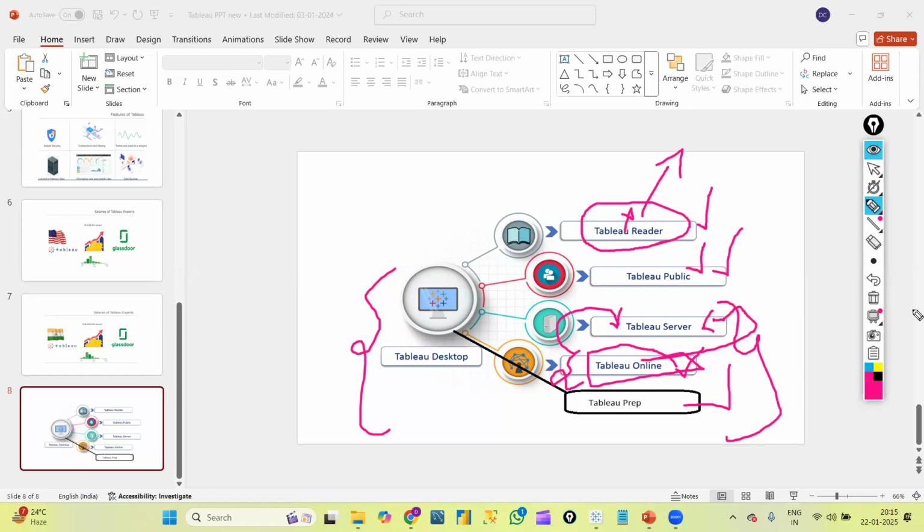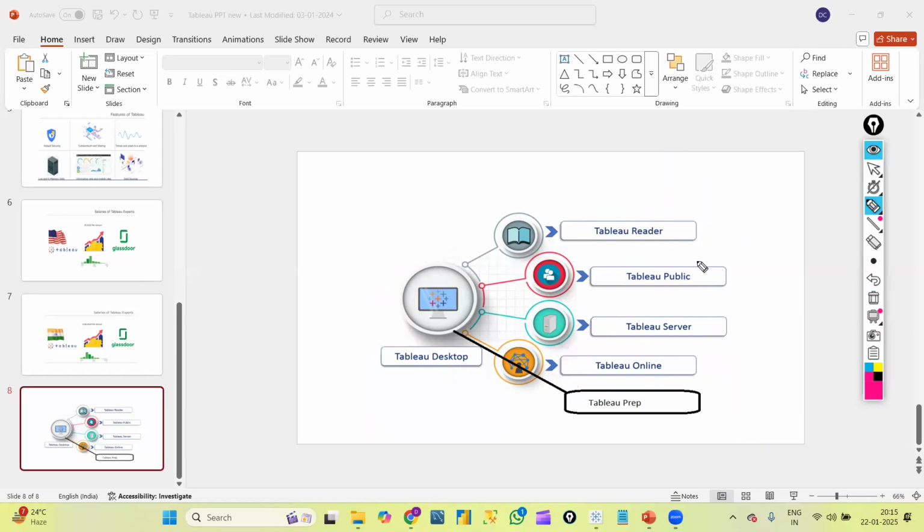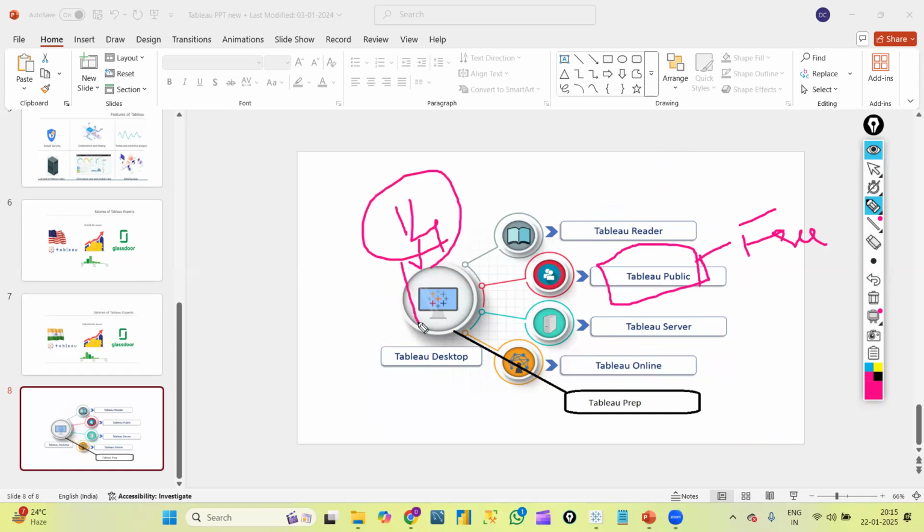And Tableau Public is something which is freely available. Just like in Tableau Desktop, we can create graphs inside Tableau Public also. This is one more product. This is freely available, whereas Tableau Desktop is available free for only 14 days. A 14-day trial version will be there for Tableau Desktop.